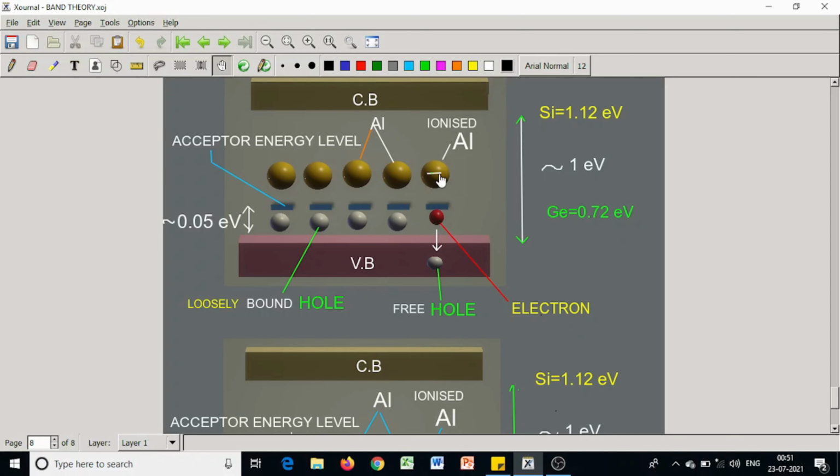Ionization of the acceptor level in this type of picture is equivalent to the excitation of a valence electron into the hole. In the energy band scheme, electrons are excited upward and holes downward.